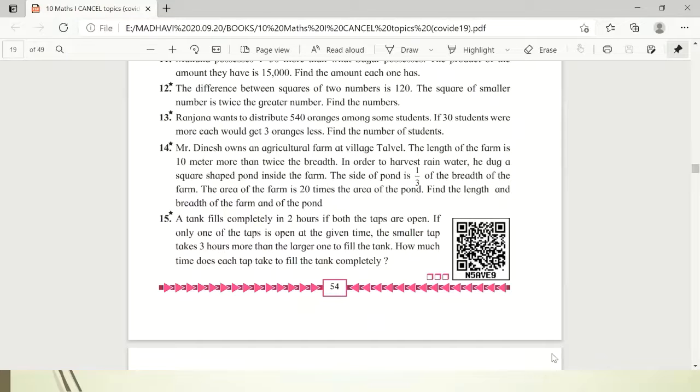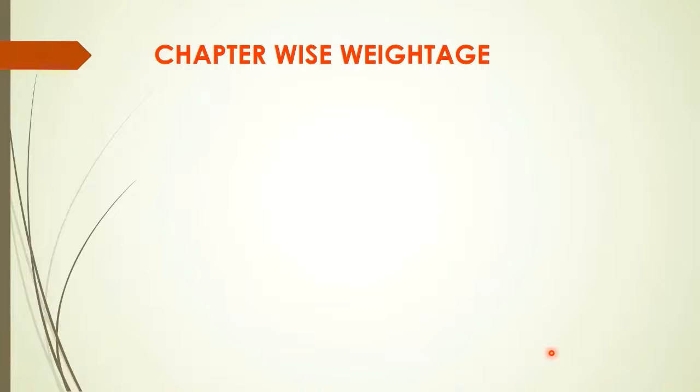Now let us go further towards the chapter wise weightage. So now this is just temporarily I have done, means I am not very sure about it, but still I am giving you the chapter wise weightage so that you can understand how to prepare it. The 2 chapters which were cancelled, so the weightage is distributed here and roughly I am giving the weightage.